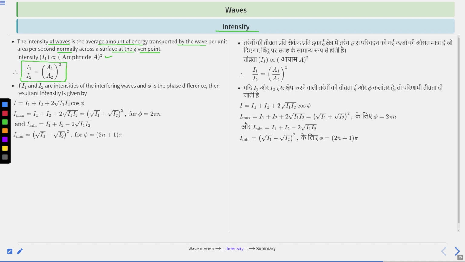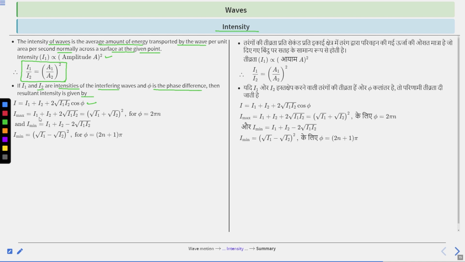So if I1 and I2 are intensities of the interfering waves and phi is the phase difference, then the resultant intensity is given by I equal to I1 plus I2 plus 2 under root I1 I2 cos phi. This is the resultant intensity.